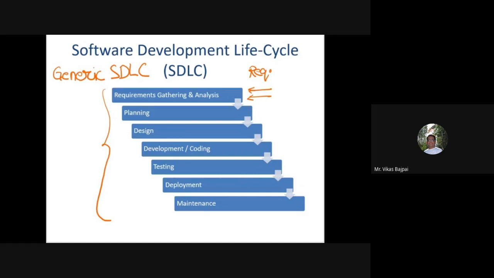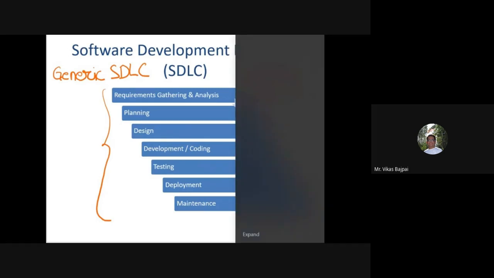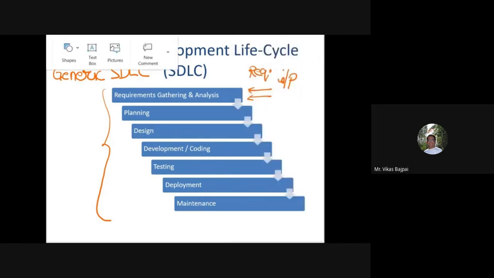So this particular phase of SDLC is taking inputs from all the stakeholders. That can be your end user, or it can be your developers, salespeople, industry experts, programmers, and so on and so forth.